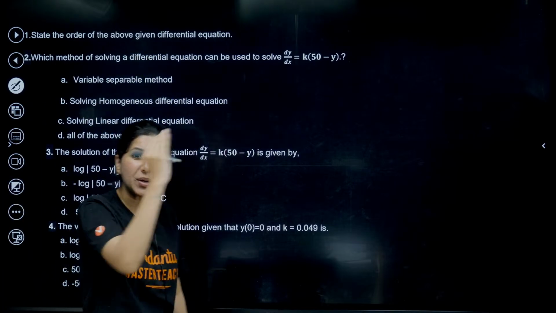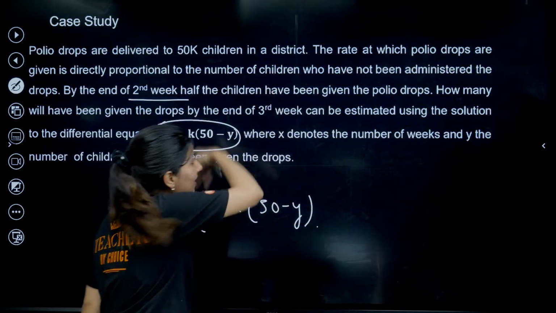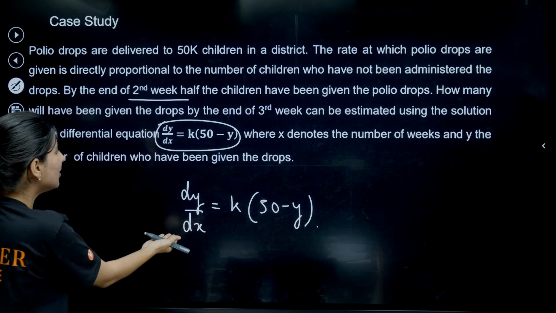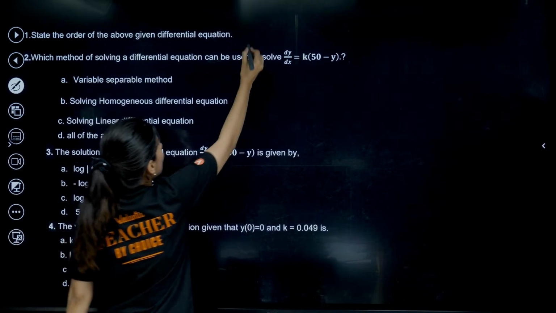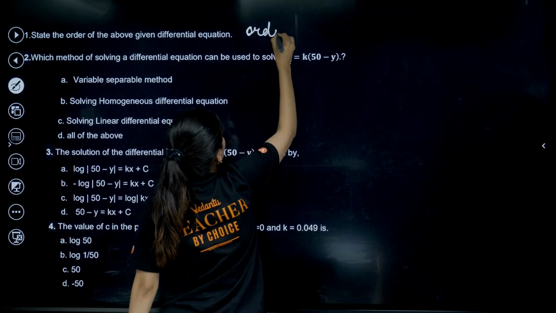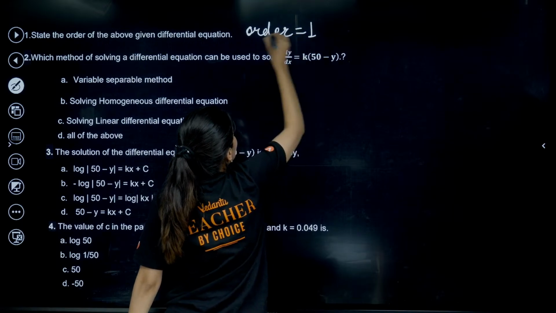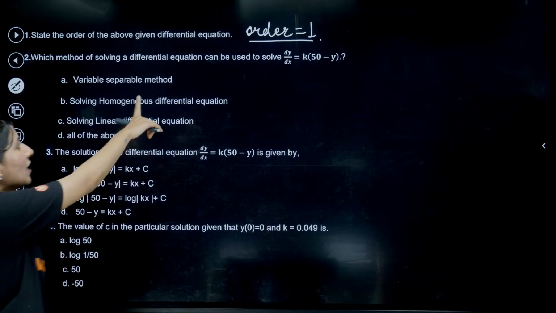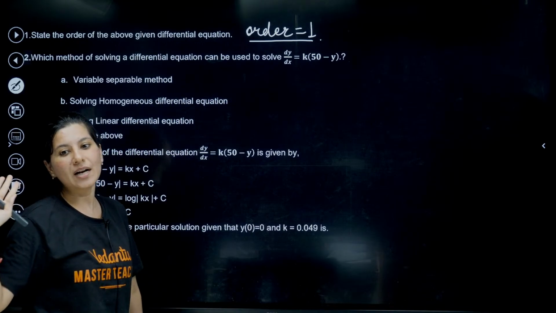Can you see the question? The questions are much easier. This paragraph was so difficult to understand. The question is very easy: the order of this differential equation. Can you see? The order of this differential equation is 1. Right? Clearly it is a 1 mark question they have given and we are done.